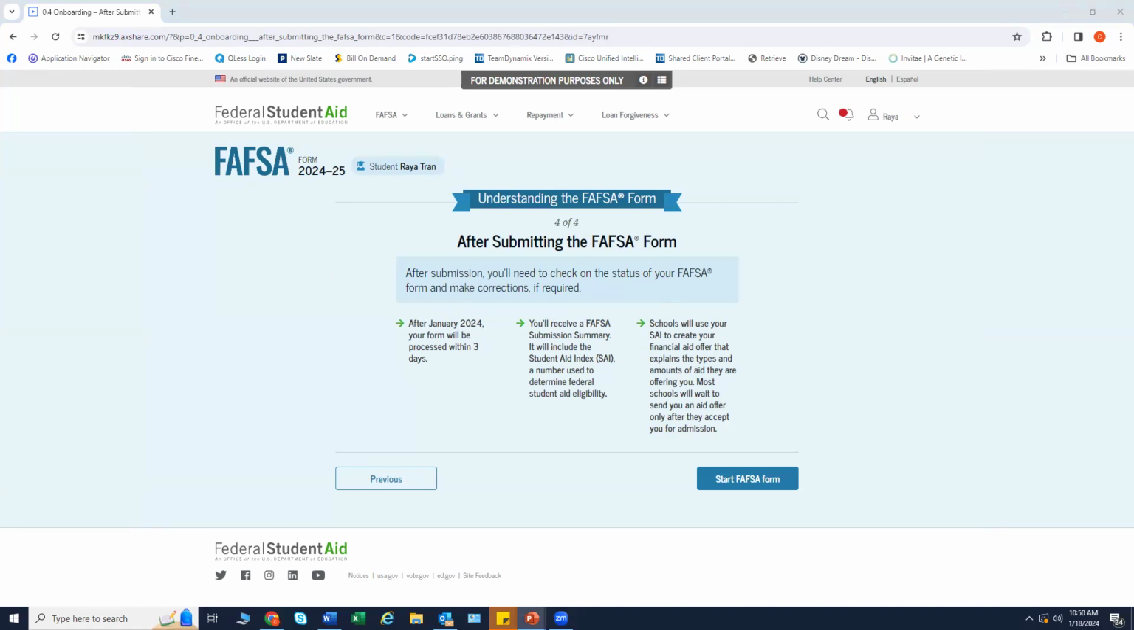This is the fourth and final page of the onboarding process about what to expect once the FAFSA form is completed, and the student can select Start FAFSA form down here. Please note, when it says process, this means processed by the Department of Education and then sent to schools within 3 days, providing that you have listed CASE on your application. So let's get ready to start our FAFSA form.